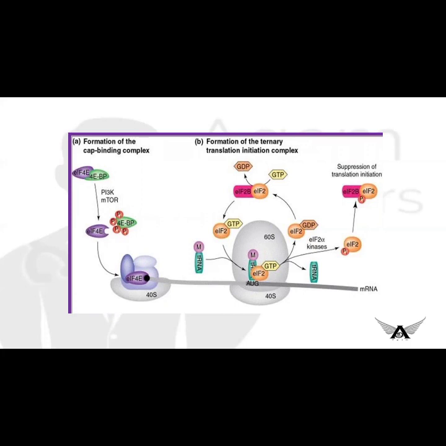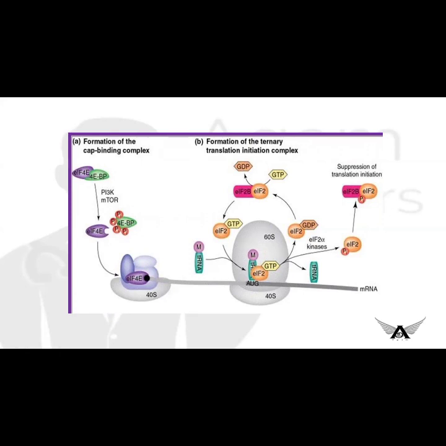So this EIF2-GTP, the 40S ribosomal unit and the methionine-containing tRNA, everything together forms the pre-initiation complex. Then this pre-initiation complex binds at the 5' end of mRNA.